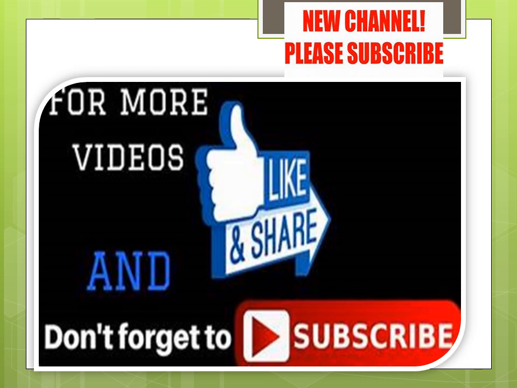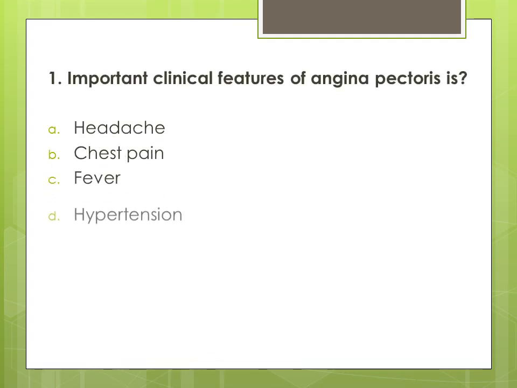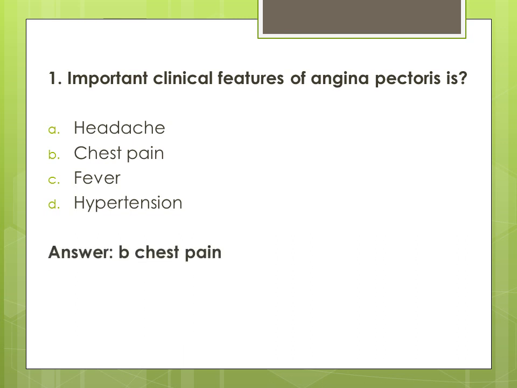Now we start with the MCQ. First, important clinical features of angina pectoris is options are A. Headache, B. Chest pain, C. Fever, and D. Hypertension. And the correct answer is answer B. Chest pain.